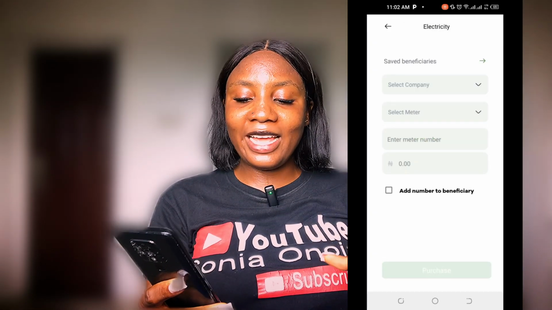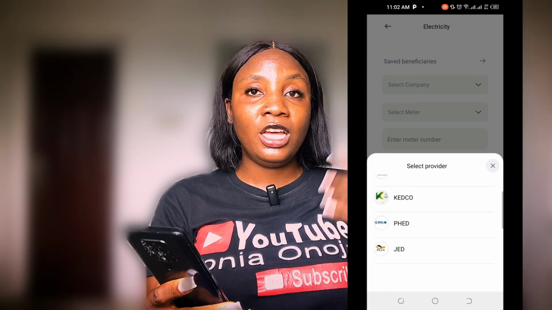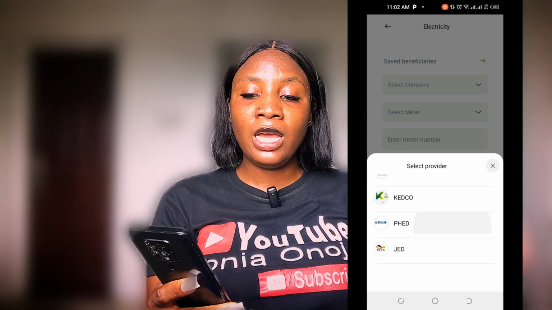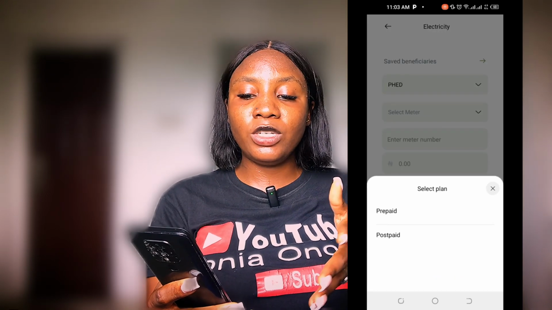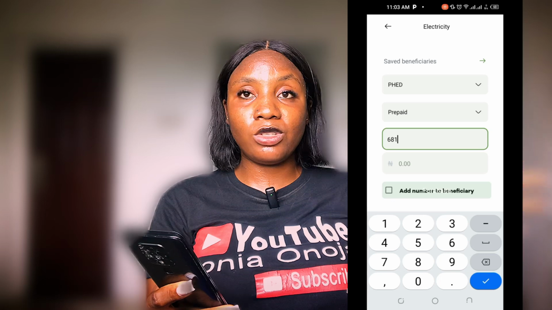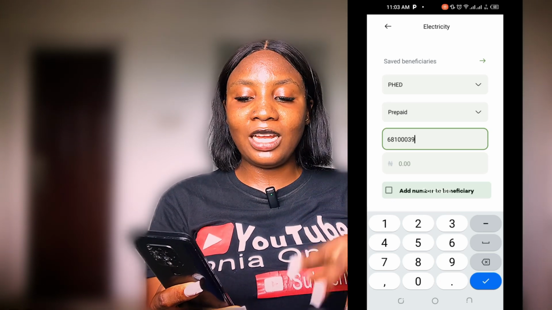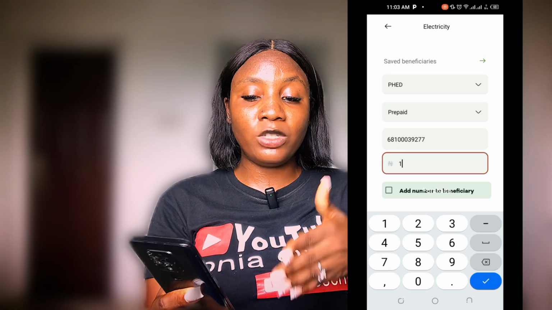So I'll just go ahead and choose the particular electricity I want to buy, which is the PHED that we usually use in this country. And after that, I'm going to be choosing what's prepaid, and I'm going to be entering the what? The ID number of the prepaid meter, okay, which is a series number, and this is me just entering it, and I'm just going to what? Add the amounts that I actually want to get from here, which I want to purchase.